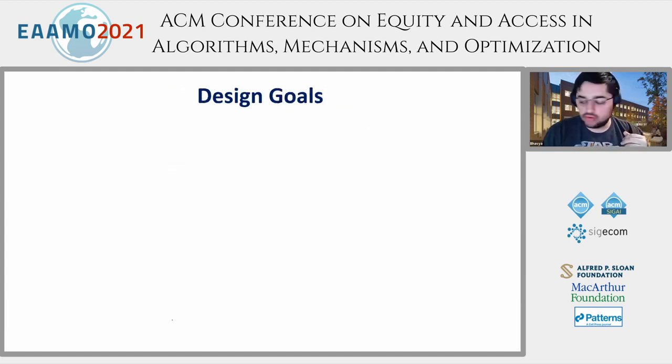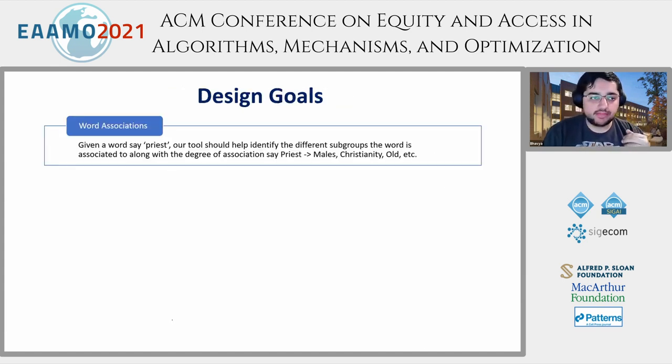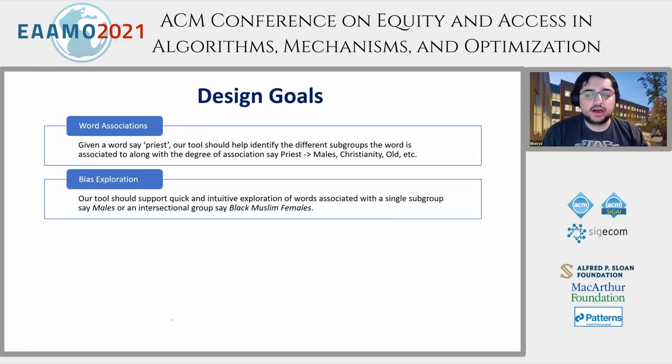So there are 4 design goals we're looking after in our particular work. First is word association. So given a word, let's say priest, our tool should help identify the different subgroups that the word priest is linked to. For example, it can be males, Christianity, old age, whatever. Similarly, given a subgroup, let's say males or females or Black Muslim females, any group, our tool should help identify the different words that are strongly associated with each of these groups as per the word embedding.